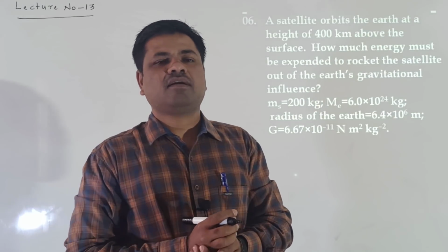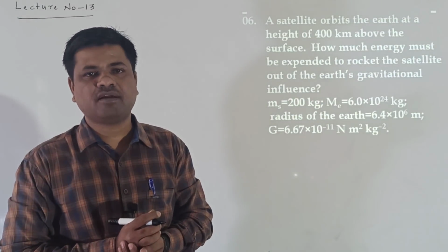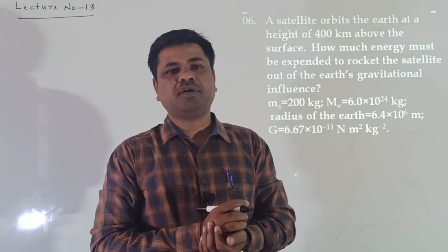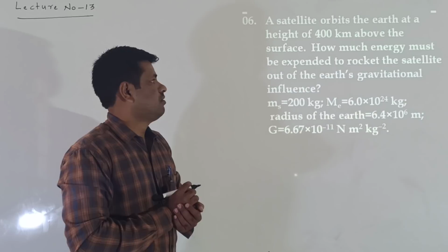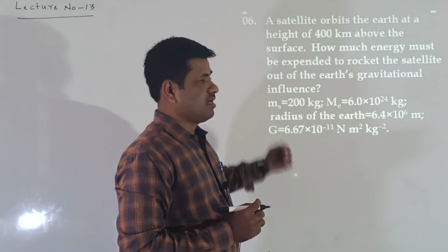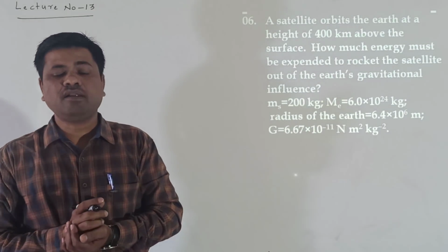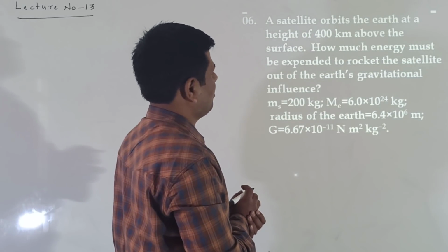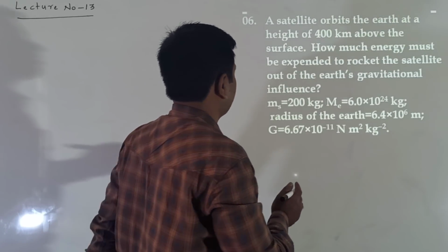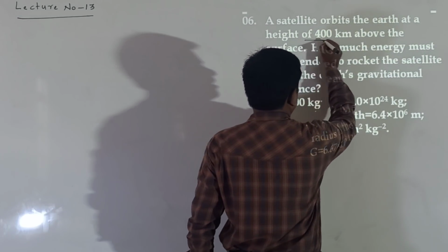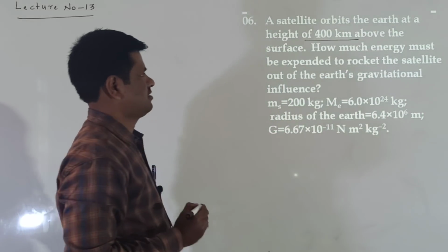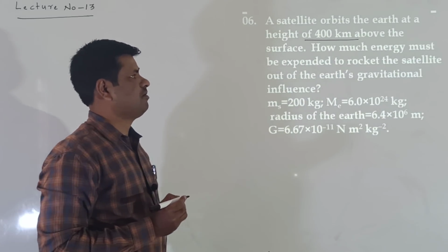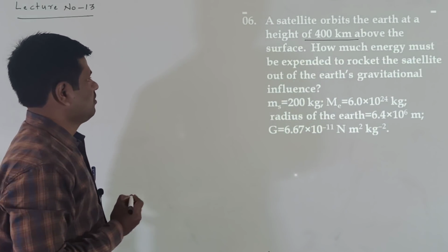In the previous class, we discussed the 5 numericals based on this gravitation chapter. Today we will discuss the 6th numerical. What is here? A satellite orbits the Earth at a height of 400 km above the surface. Means from the surface of the Earth, 400 kilometers height is given, right?